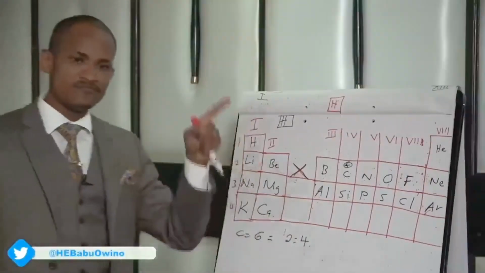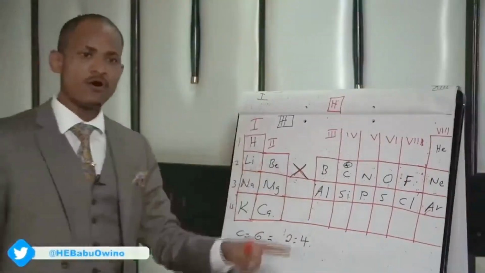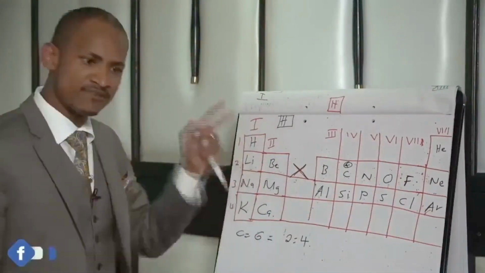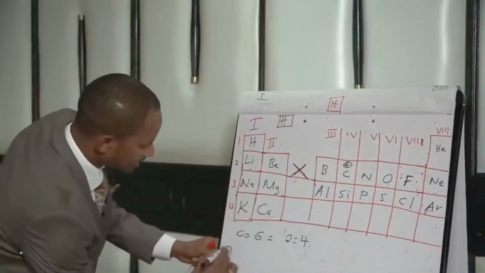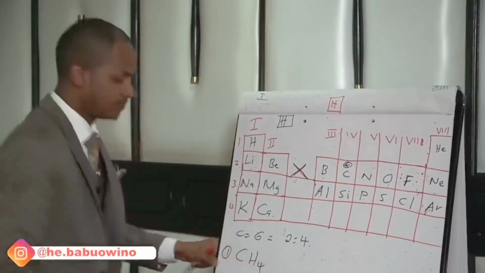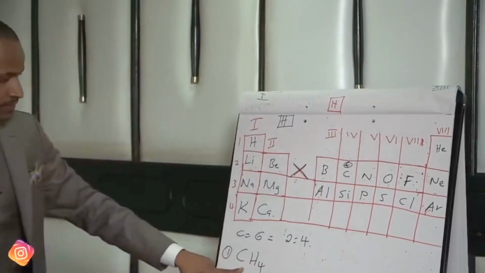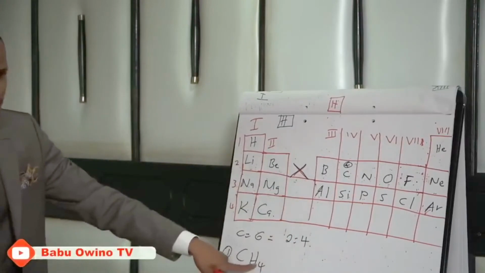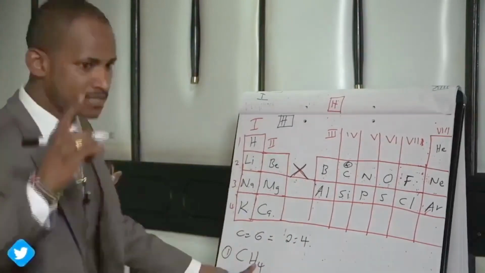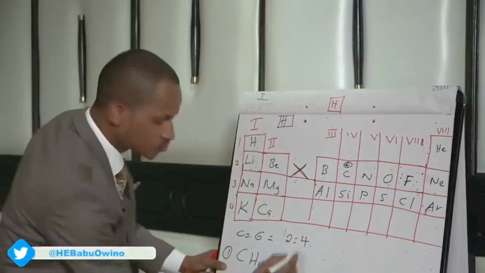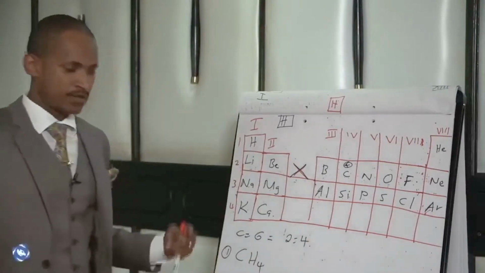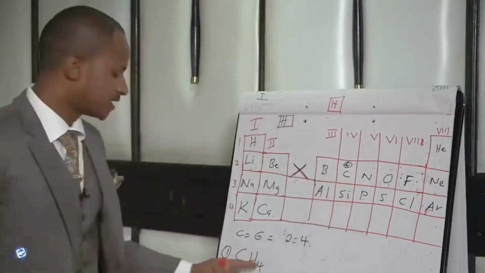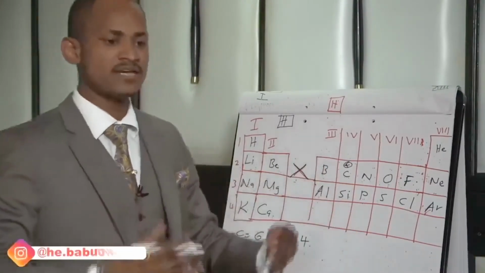Carbon has 4 electrons in the outermost energy level to make it stable. Remember, we said we are starting with methane. Therefore, carbon requires 4 electrons from hydrogen in the outermost energy level to make it stable. So if we want to draw the structure, how they bond. When nonmetals bond, that is carbon and hydrogen, they bond covalently, that is covalent bonding.